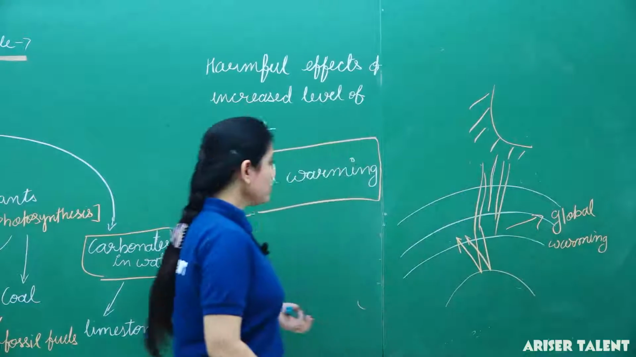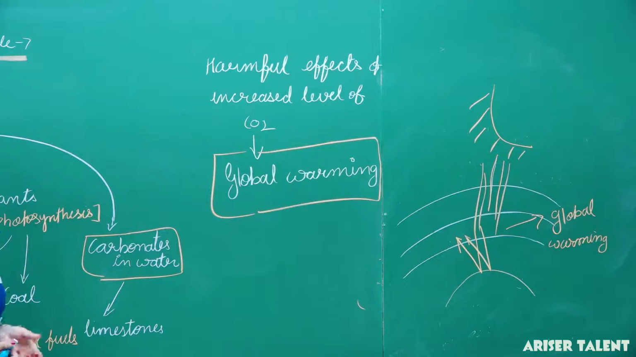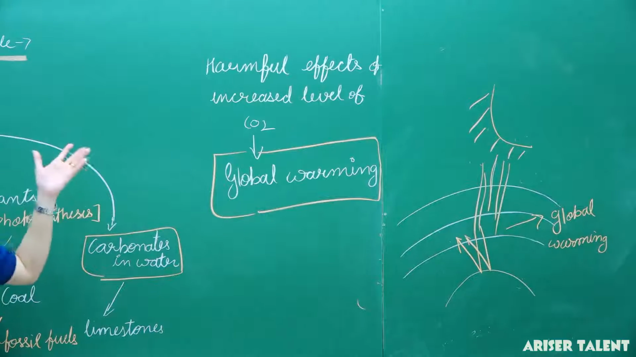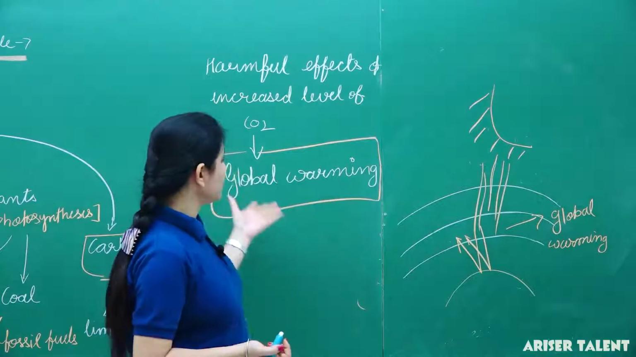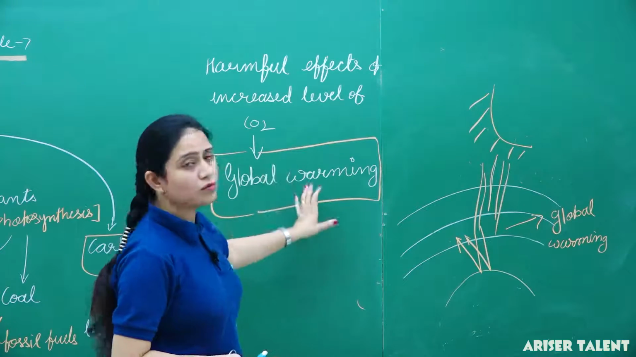Okay, so what are the harmful effects of increased carbon dioxide? The most harmful effect, which affects the earth's surface and human lives, is global warming.